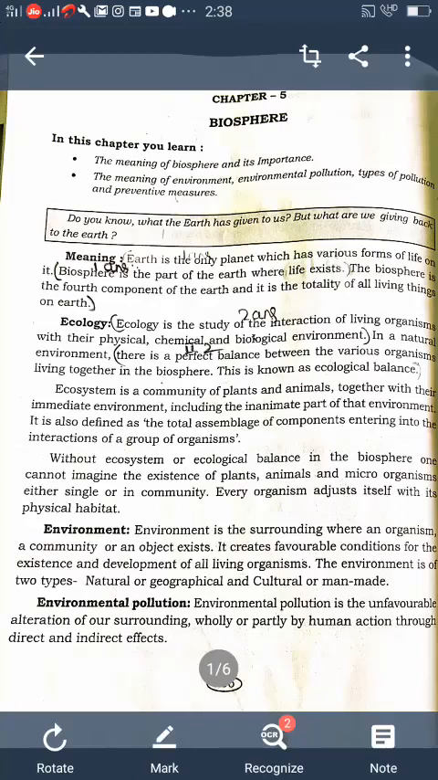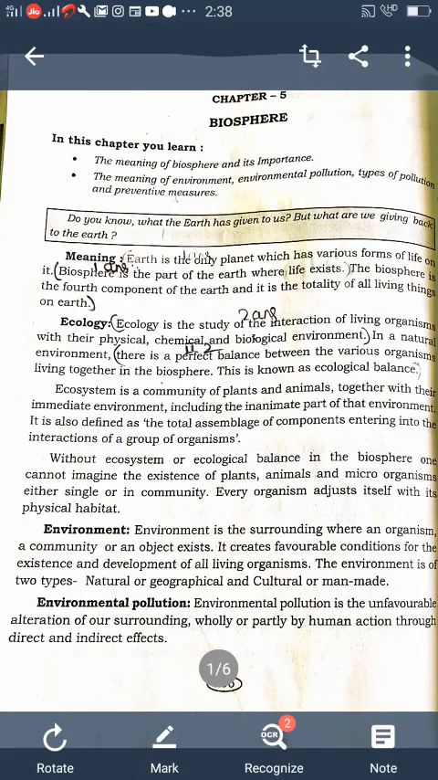I already explained that on Earth there are four spheres: lithosphere, hydrosphere, atmosphere and biosphere. Today we learn about biosphere. Understood? So what is biosphere?